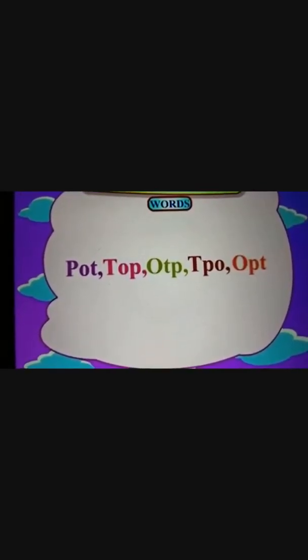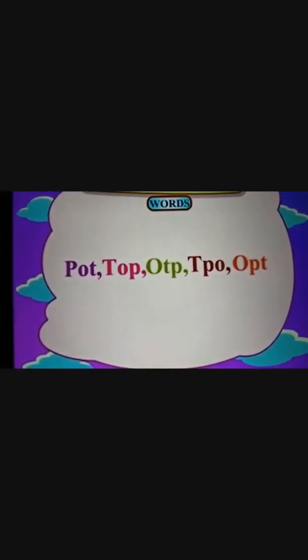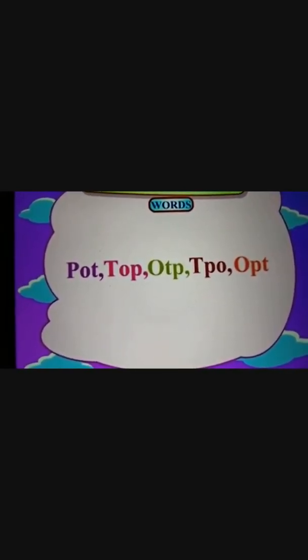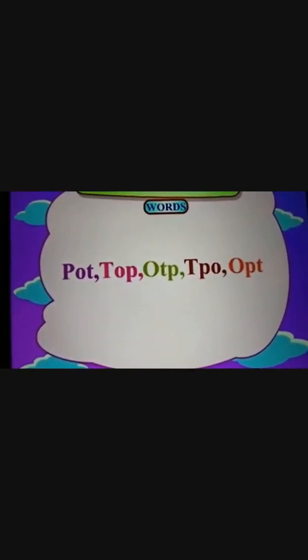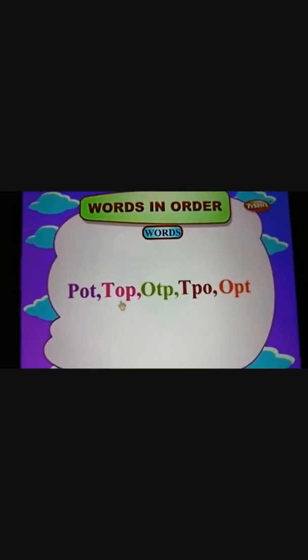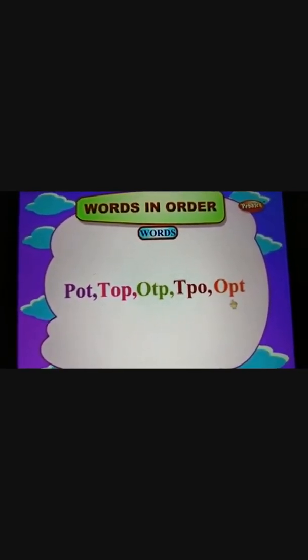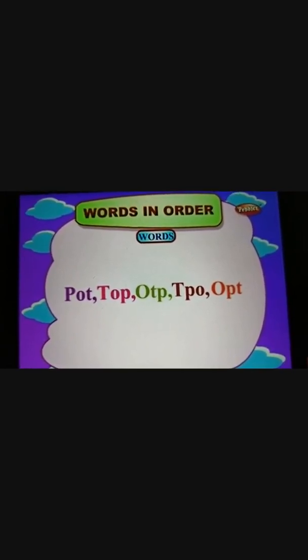Let us take an example, children. Here we have P-O-T, T-O-P, O-T-P, T-P-O and O-P-T. Now we can see some of them don't have any meaning, but some have meaning, like P-O-T, T-O-P and O-P-T.